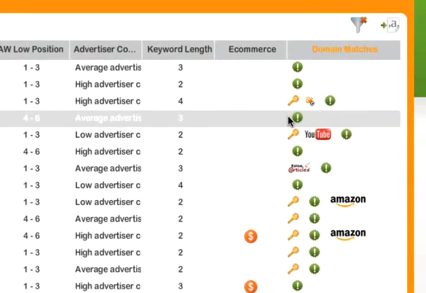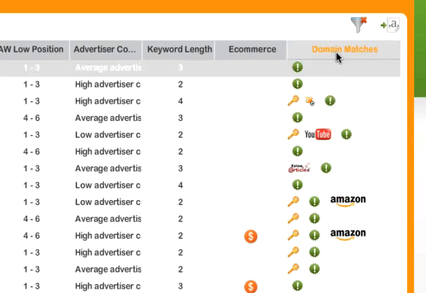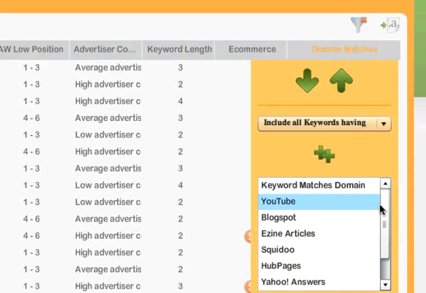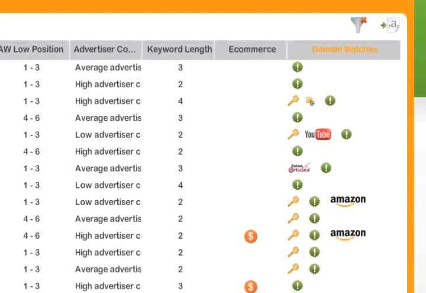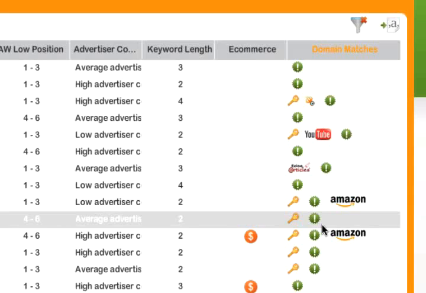Now, there's two ways that you'll be able to find these domains. One is obviously as you look through opportunities in IMeye and try to find the ones that are right for you. You'll see these green exclamation points. The other way is if you simply want to look at all of the green exclamation points. You can include all keywords having a domain for sale, which I've done here, and you'll be presented with all of them so that you can look through just those if you're looking for a domain opportunity. It doesn't get any easier than this, folks. That is out of hand.